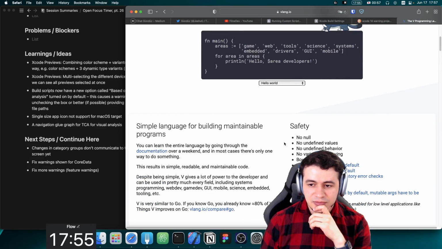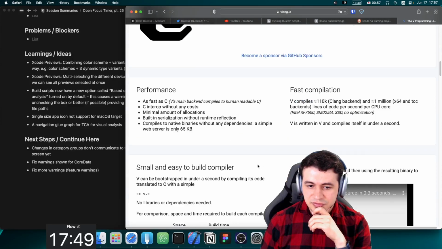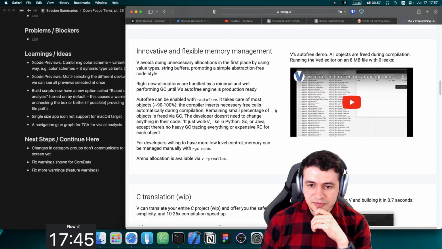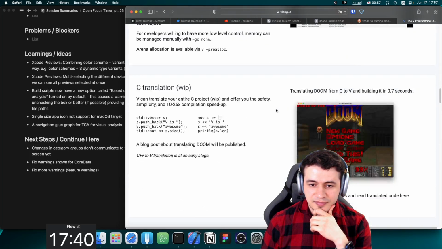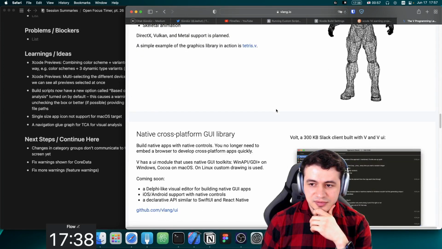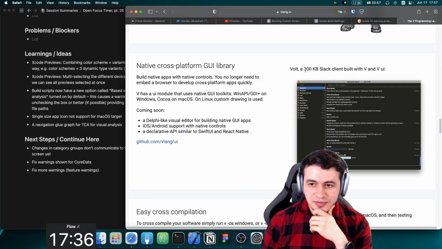No undefined values. Why no? No undefined behavior. That's interesting. Fast as C. So what use cases do you have for something like this? So they developed Doom in it. 300 kilobyte Slack client written in V.